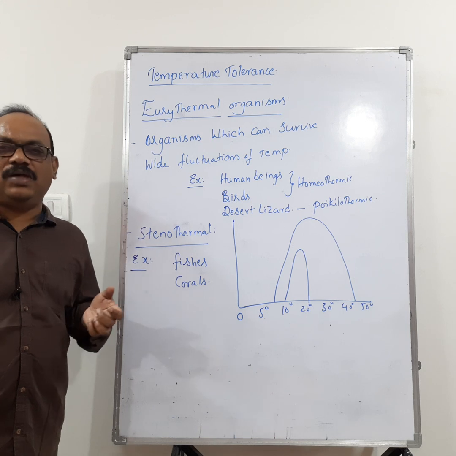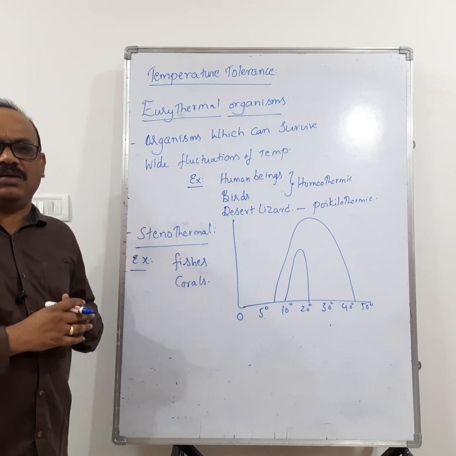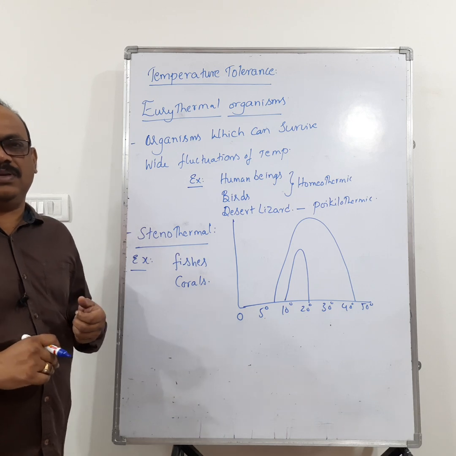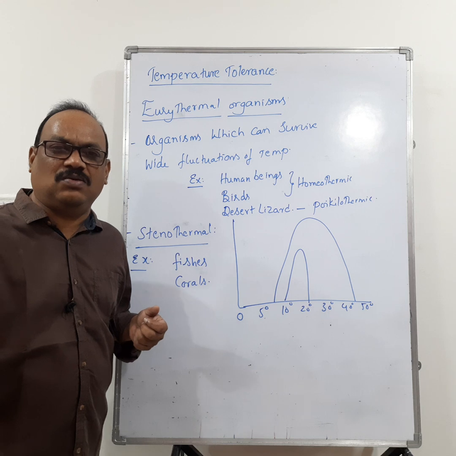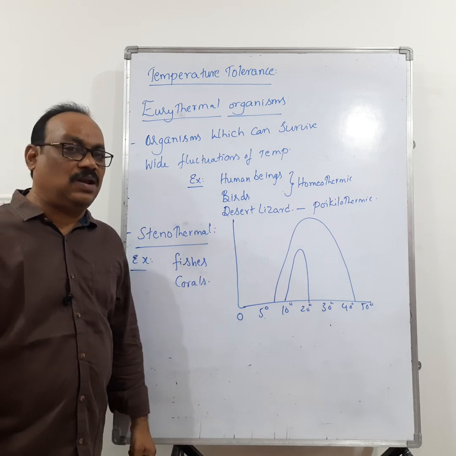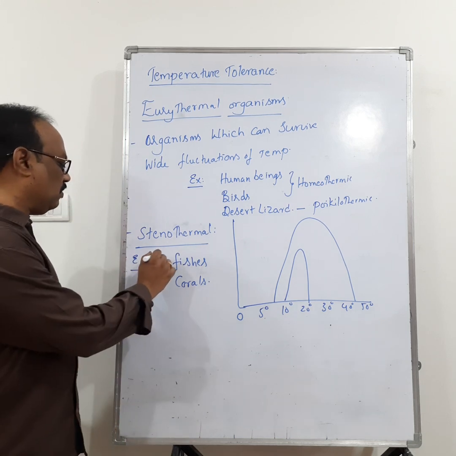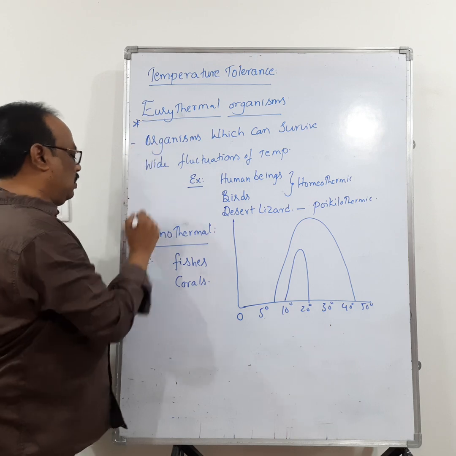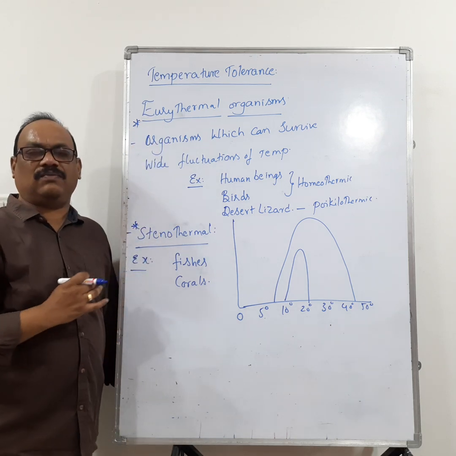So they may ask you what percentage of the organisms are eurythermal, means only 1%. If they ask what percentage of the organisms are stenothermal, means 99%. Expect the percentage also as one question. So very important one. These are eurythermal and stenothermal for the NEET examination. So remember, the examples are very important.